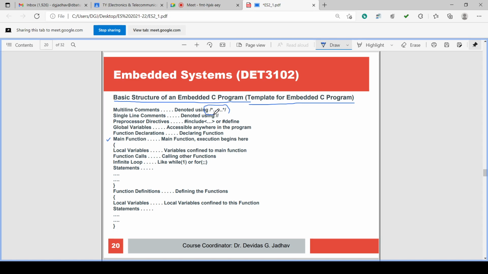If you use this particular symbol, slash and star, and then star and slash, then this becomes a multi-line comment.